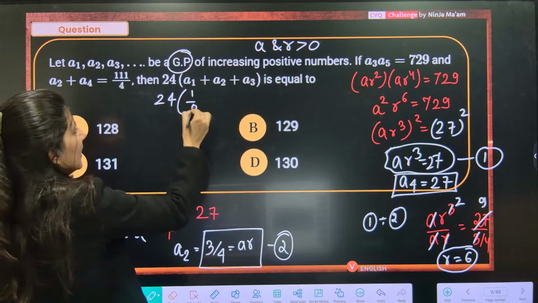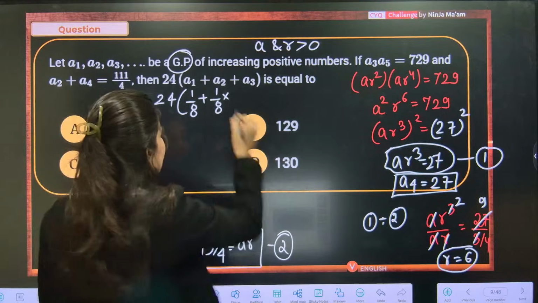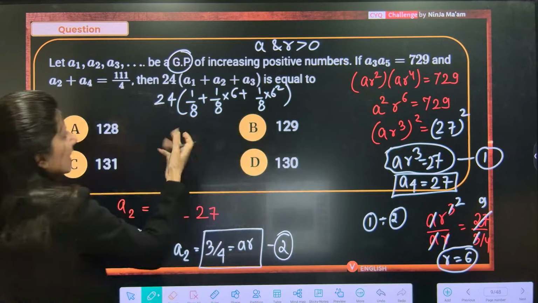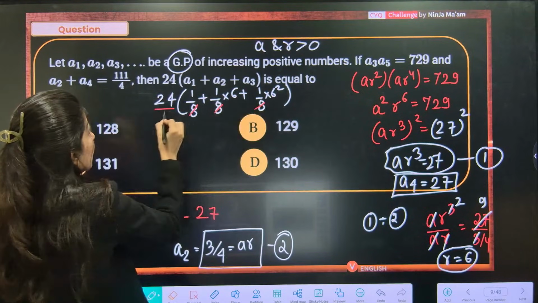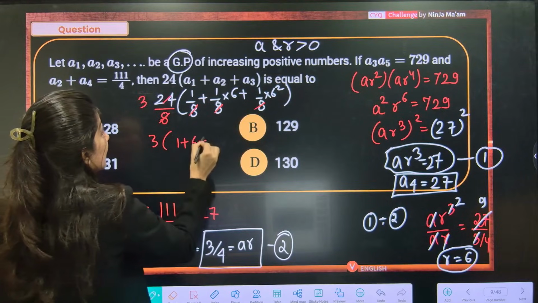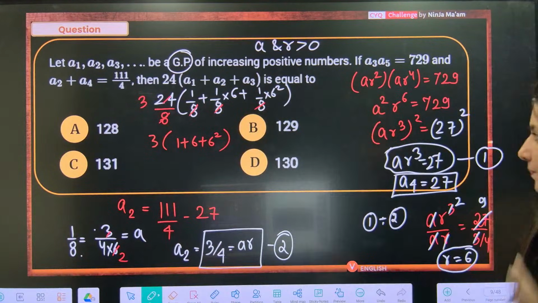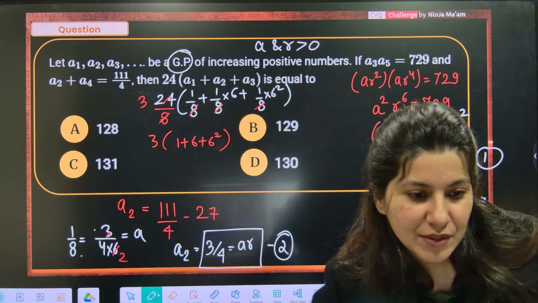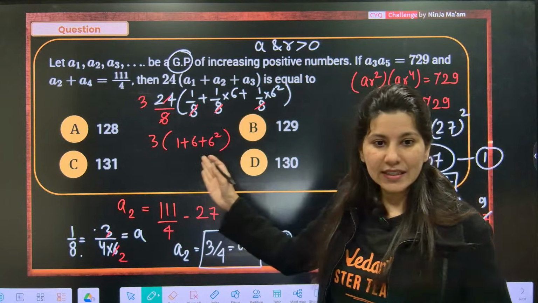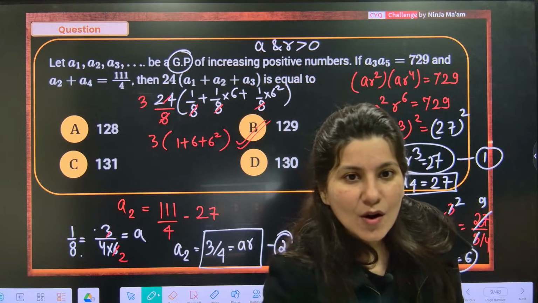Put the values: 1 by 8 plus AR, 1 by 8 into R, where R is 6. Then AR square, so 1 by 8 into 6 square. Clearly this 8 will come out. So this is 24 by 8, 8 3s are 24. So 3, 1 plus 6 square will be your answer. Can you tell me what's the answer? If you solve it, 1 plus 6 plus 36, I think it is going to give you 129. Option B. Yes.